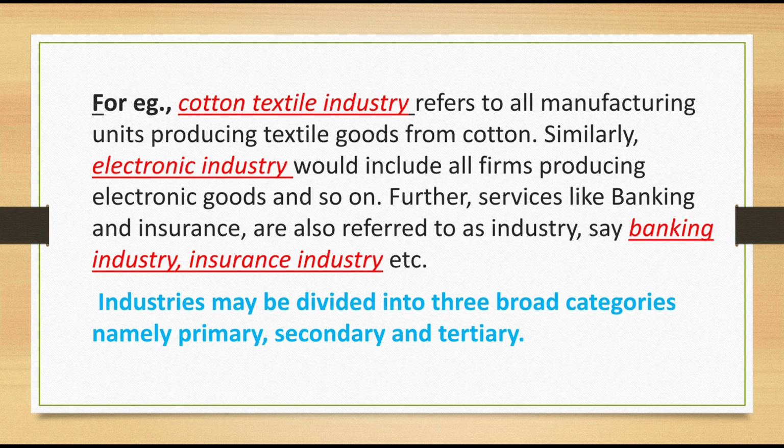What is the example here? Cotton textile industry refers to all manufacturing units producing textile goods from cotton. Similarly, electronic industry would include all firms producing electronic goods. Any firms producing electronic goods, combined, we can call the electronic industry. Clear? Similar items being produced in different firms, combined, we call it the electronic industry.